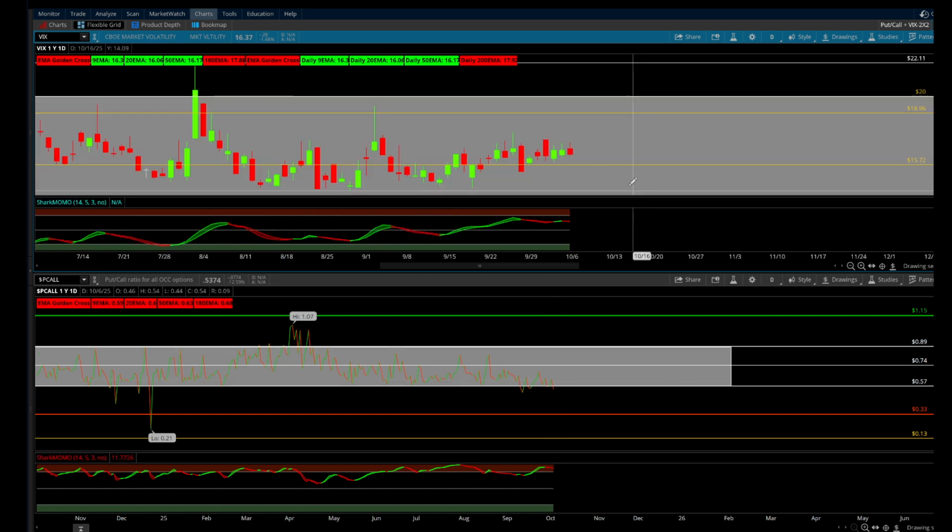Volatility for the VIX. All right, well, we're still over our 15 handle and over our 15.75. So as long as that holds up, at least that gives a little bit of opportunity. We do this, and we can potentially see back up into the 18, 19 area as long as we hold. So that is another possibility for us as well.